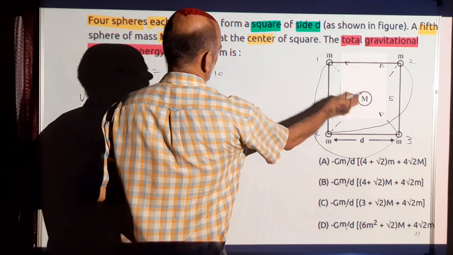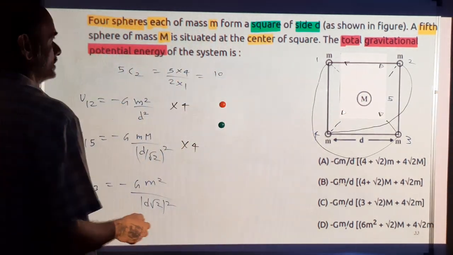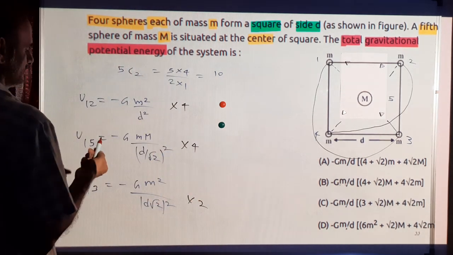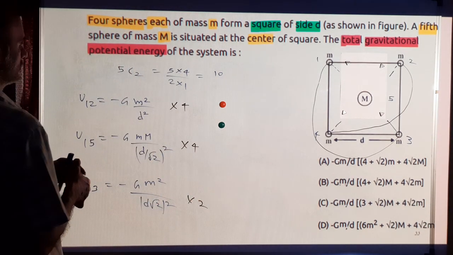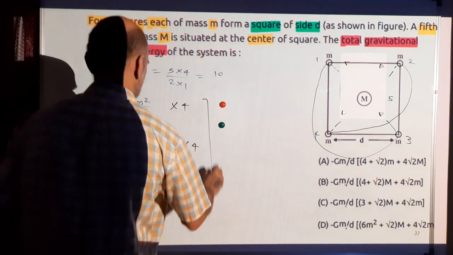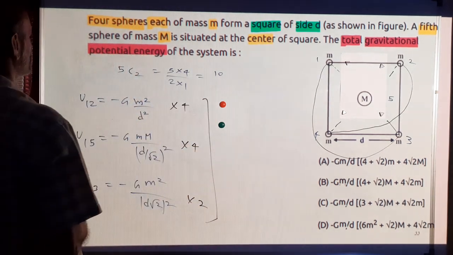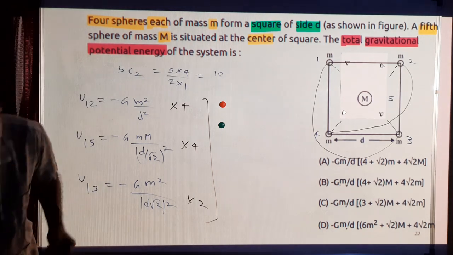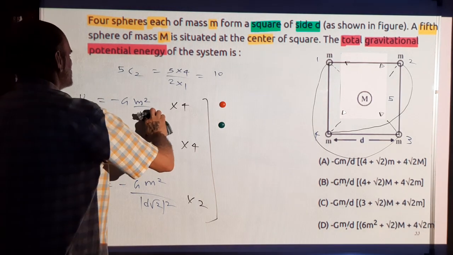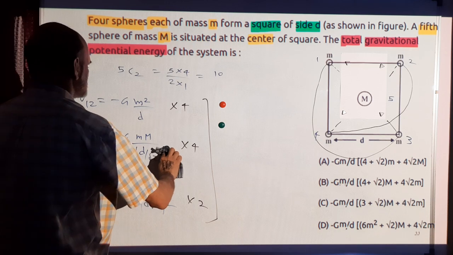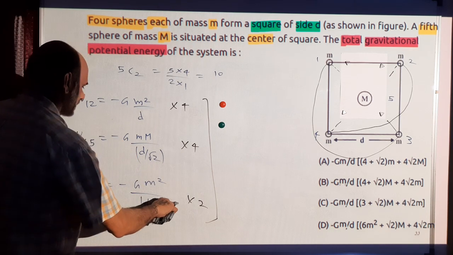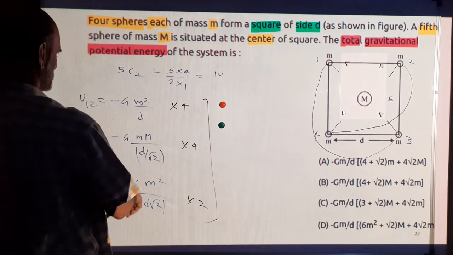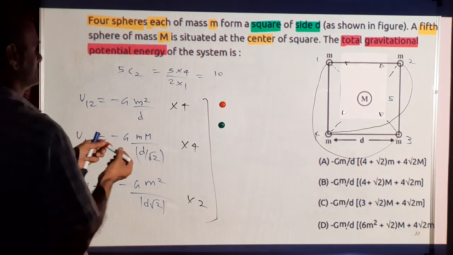Short diagonals, corner and the center, 4 of them. And there are 2 long diagonals, so this into 2. So totally I'm getting 10 interactions. So I have to add all this. So what is common is, it's not d square, it's just d. Potential energy is G into product of the masses divided by the distance with the minus sign. So G m by d is common.